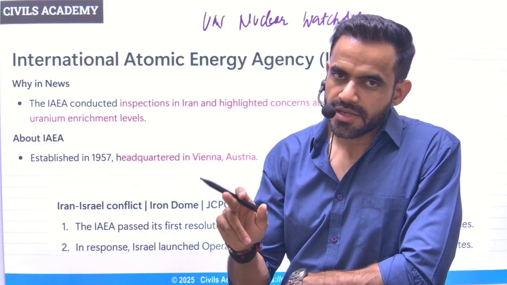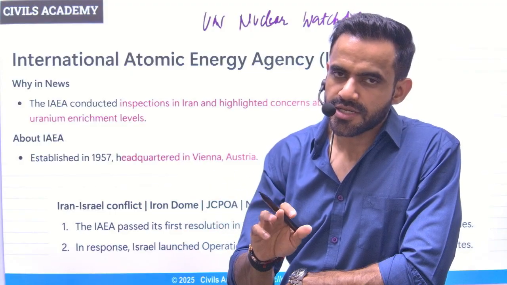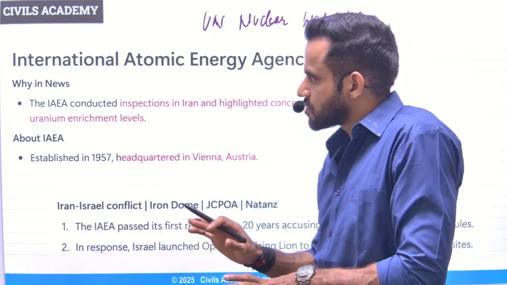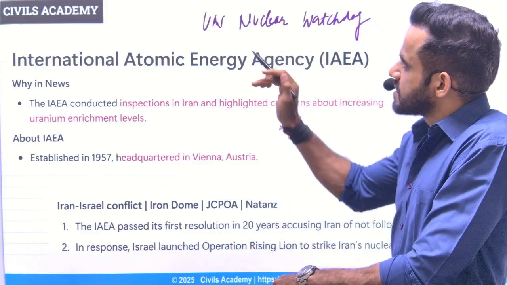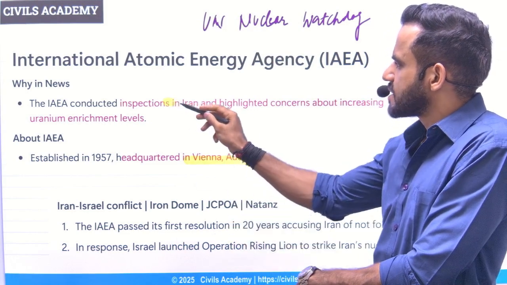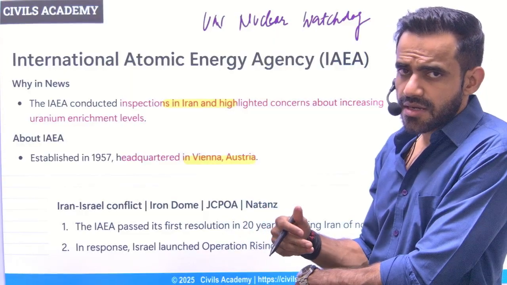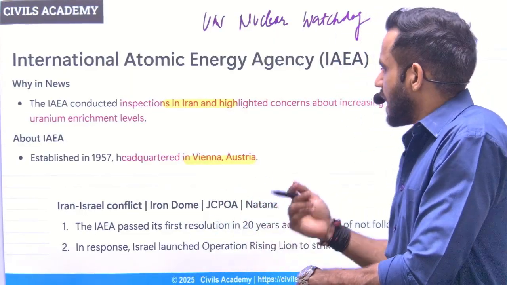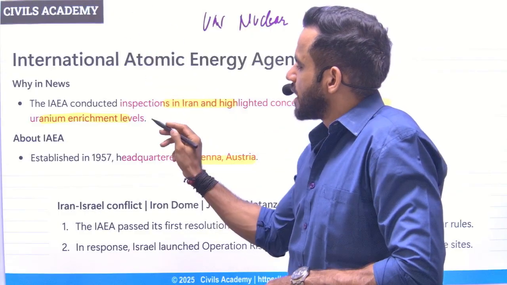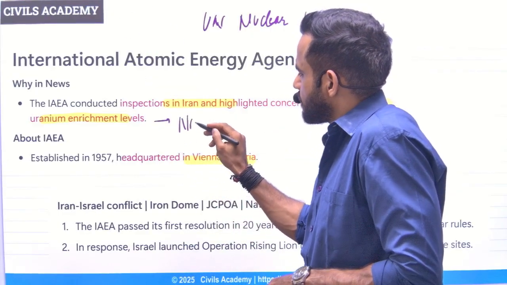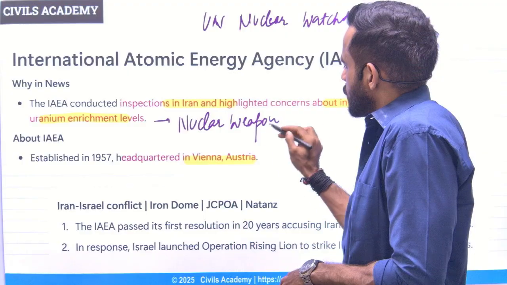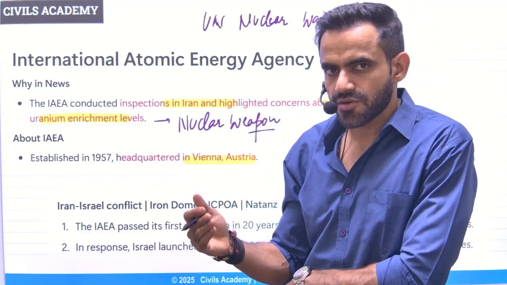Subsequently, recently, Israel attacked the nuclear facilities of Iran as a part of Operation Rising Lion. Okay, so these are important things. First thing first, where is the headquarters of IAEA? That is in Vienna, in Austria. So they have highlighted that there are certain gaps and Iran is not cooperating properly. And it seems that Iran is involved in uranium enrichment. Why enrich uranium? For making nuclear weapons. And that's why Israel attacked the uranium enrichment site of Iran.